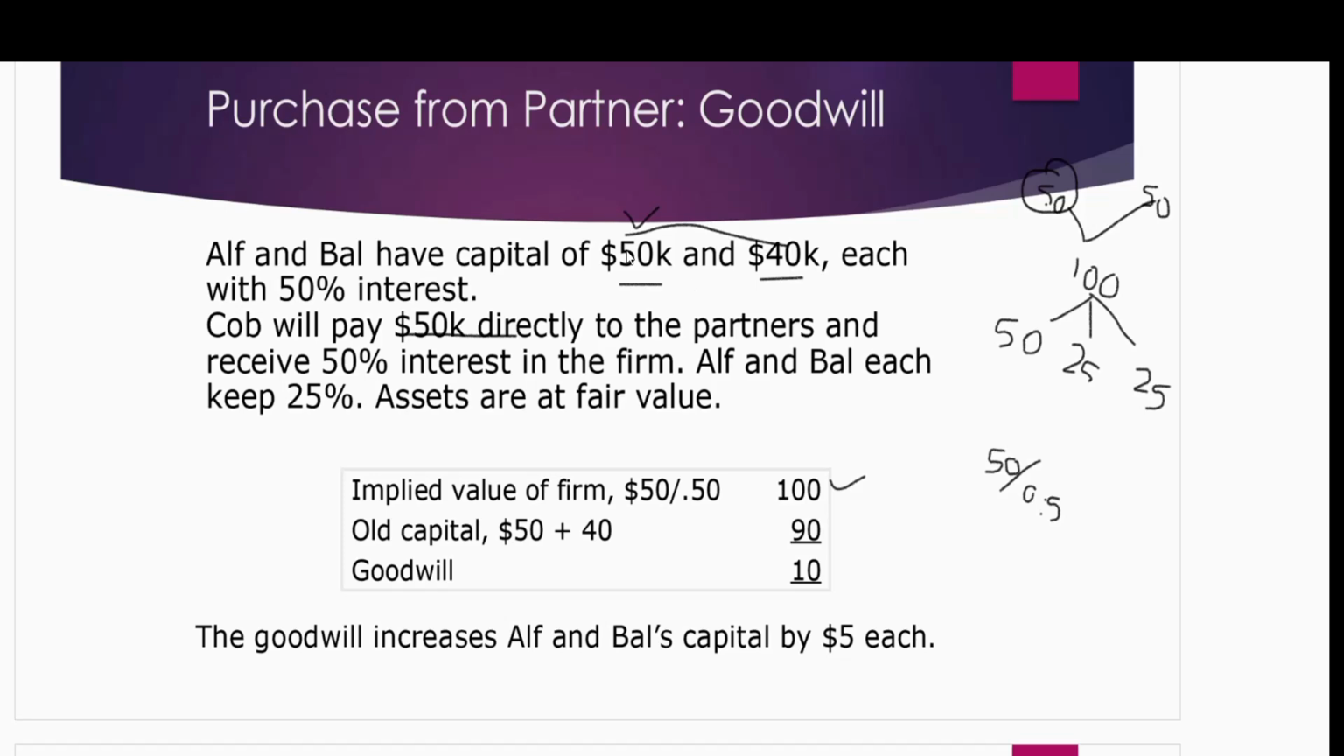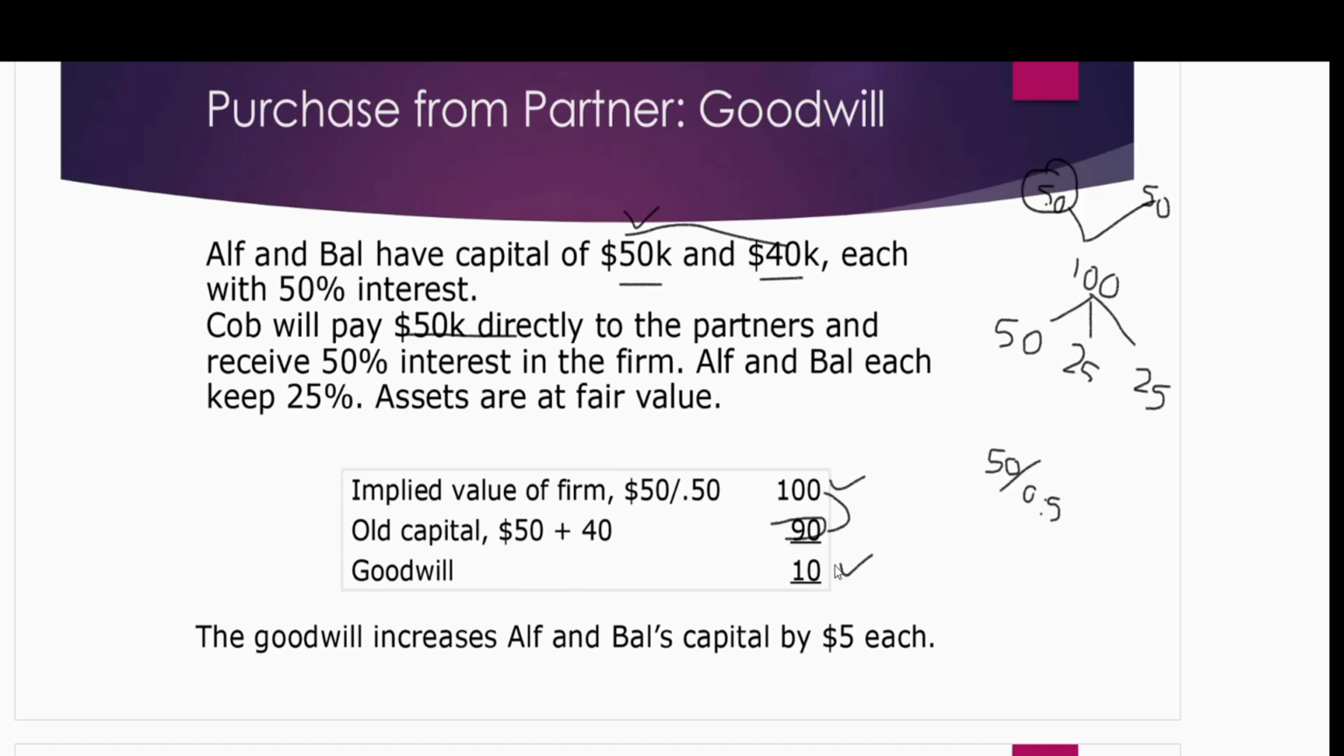Out of this 100, 50 is invested by Alf and 40 belongs to Bal. But if you see, there is a difference: together 50 plus 40 is 90. So the difference which is unrecorded, we will say this is the goodwill of the old business because it was unrecorded. Now this is the time to record it. When we want to record it, because Coop is purchasing from both of them, this goodwill will be given to both owners, not to one, to both of them.